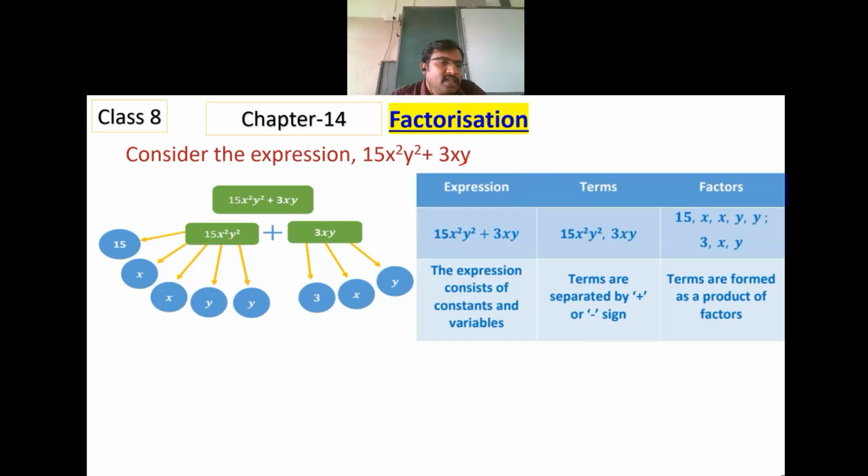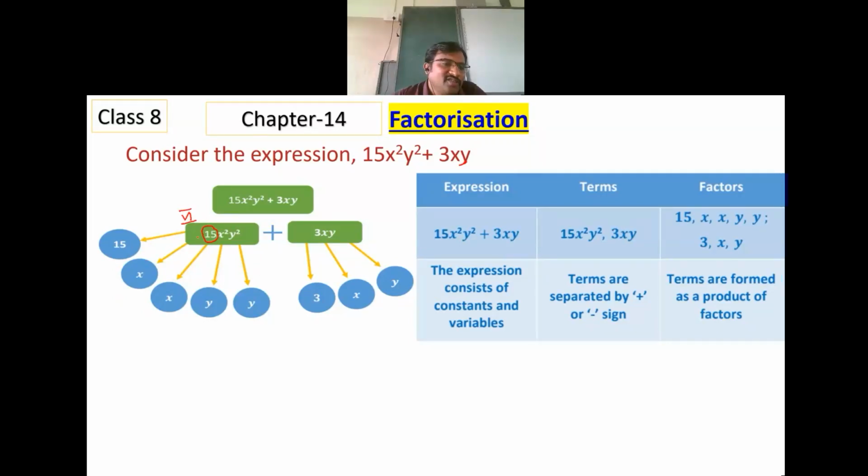This 15x square y square is divisible by 15 because it's a number. It is divisible by x, x, y and y. Did you come across this concept in class 6th? What is it called?